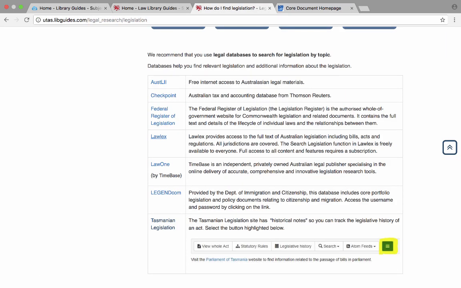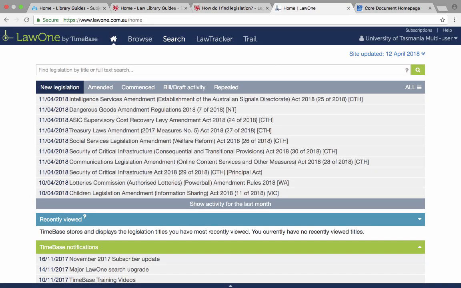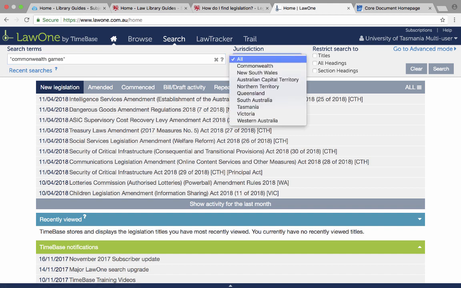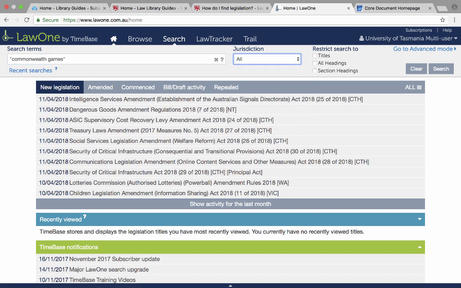If you aren't finding what you're looking for in one of the databases, you can go to another database. So we'll show you now how to use Law 1. Look up legislation by your key term. Now again, we're going to look at all jurisdictions. We can restrict our search to just looking at titles, or we can go within the legislation to headings and section headings.